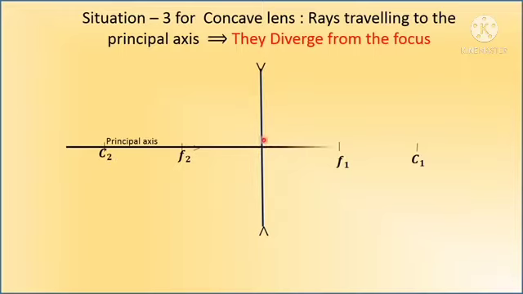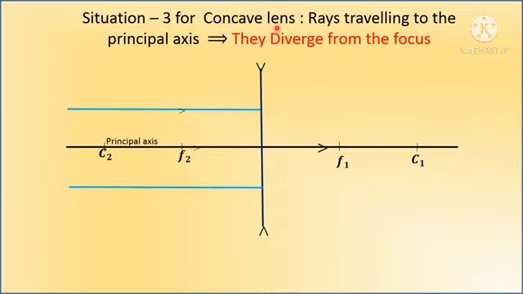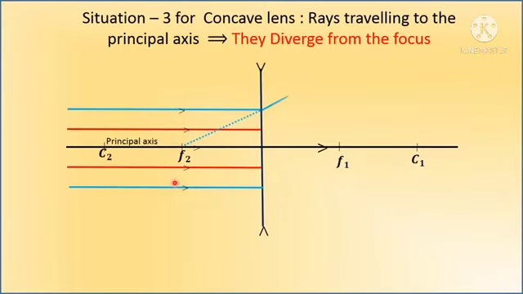Situation 3 for concave lens, rays traveling parallel to the principal axis. Here we take the diverging lens.